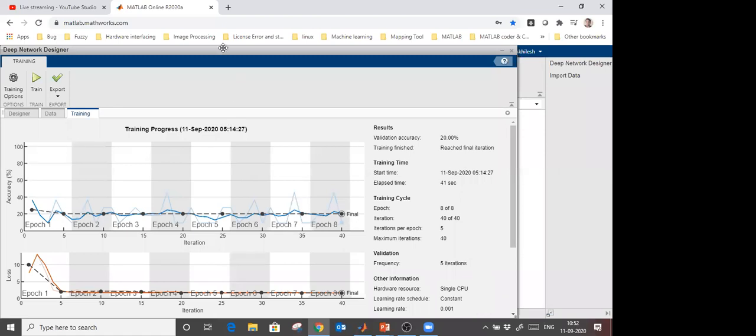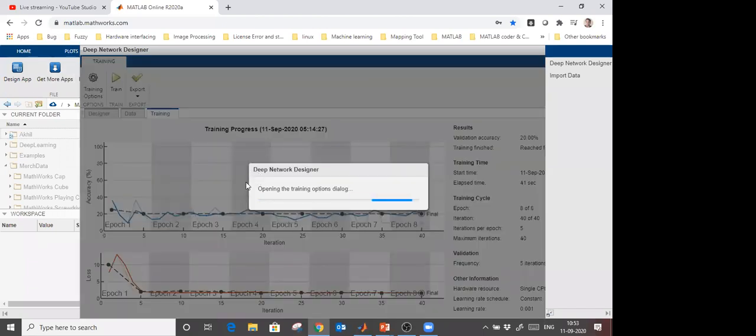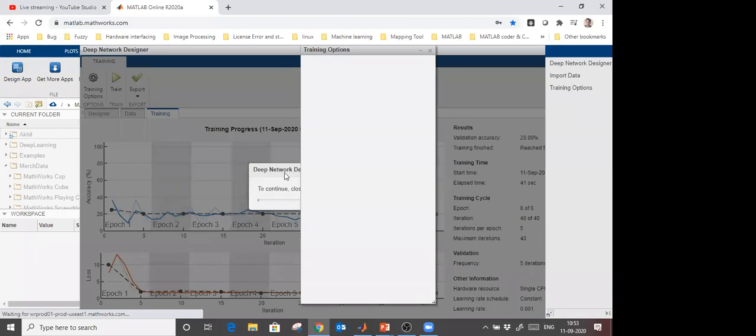Okay, here you see this is the accuracy, which is showing very low because I didn't modify some other parameters, and this is the loss. The loss has to be 0 and accuracy has to be around 100%. So when you go into the training options, you can modify this initial learning rate. When you decrease the initial learning rate, your accuracy will increase in that case. So I'm not going to train it again.